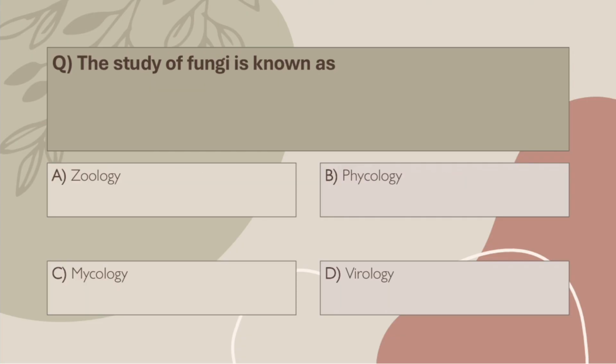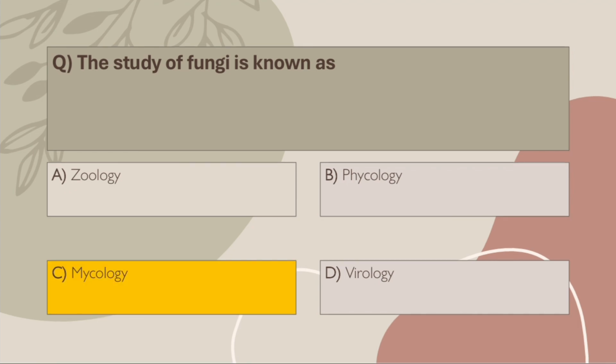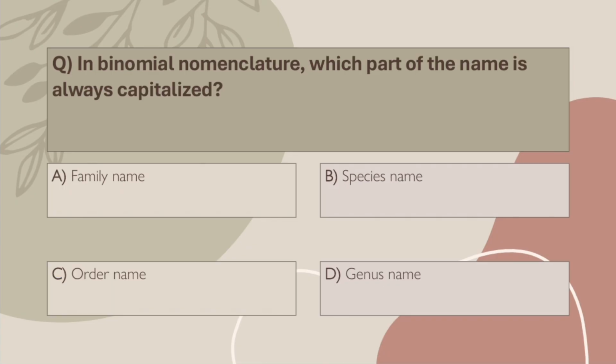Q30. The study of fungi is known as A. Zoology. B. Phycology. C. Mycology. D. Virology. Correct answer, C. Mycology. Myco equals fungi. Remember, mushrooms fall under fungi, not plants.